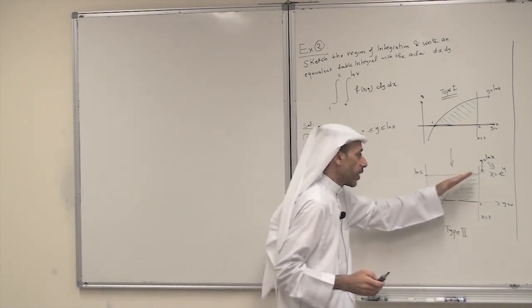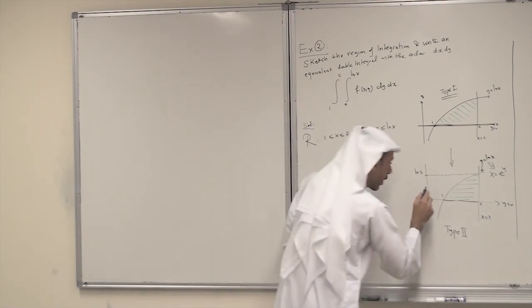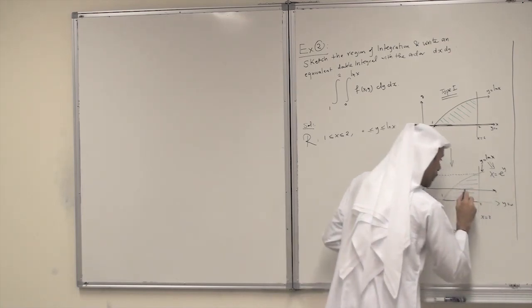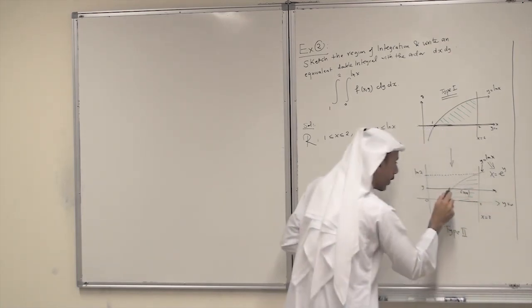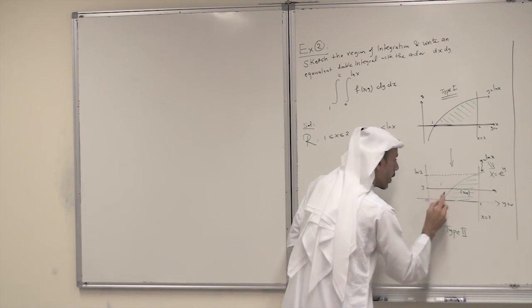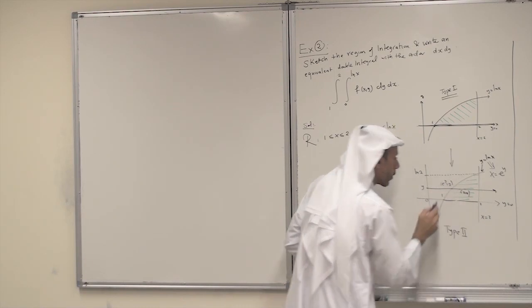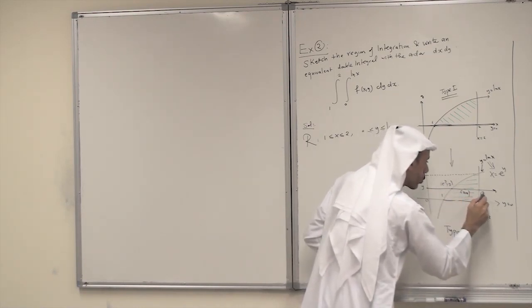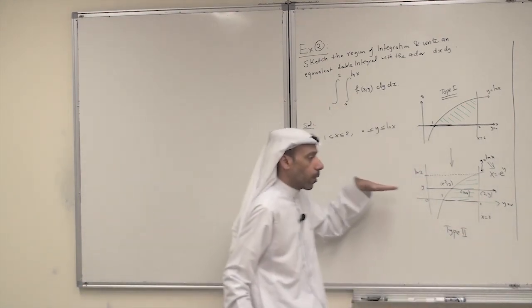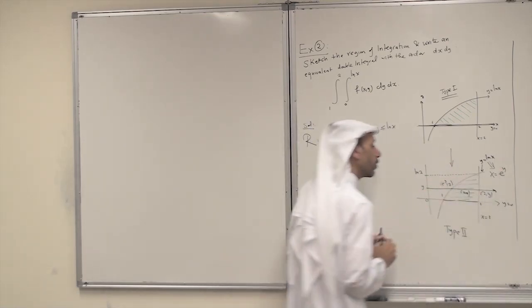The left curve is e to the power y, and the right curve is x equals 2. Or take an arbitrary y here and a horizontal line. You always enter the region through the point (e^y, y), and you leave it through the point (2, y). You always enter through the left curve, x equals e to the power y, and you leave through the right curve, x equals 2.